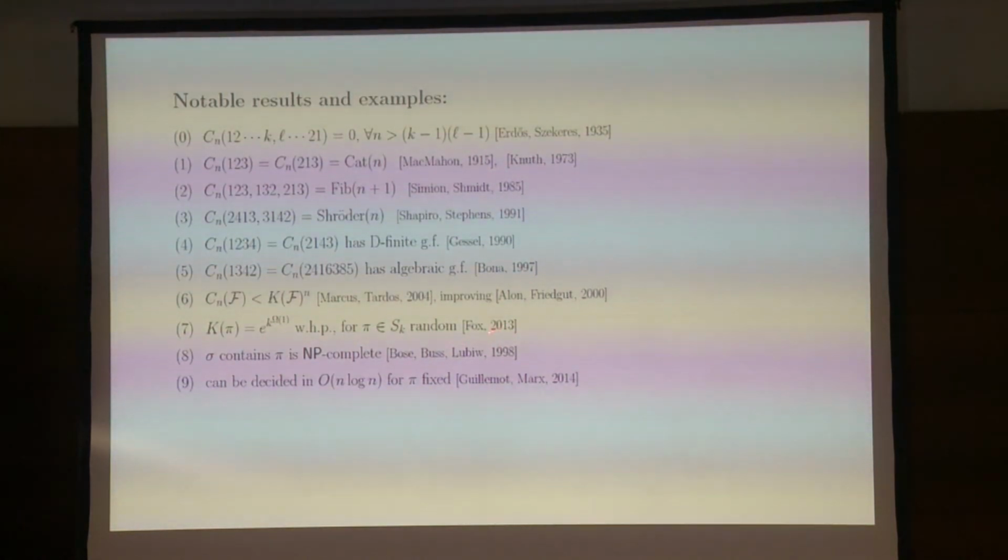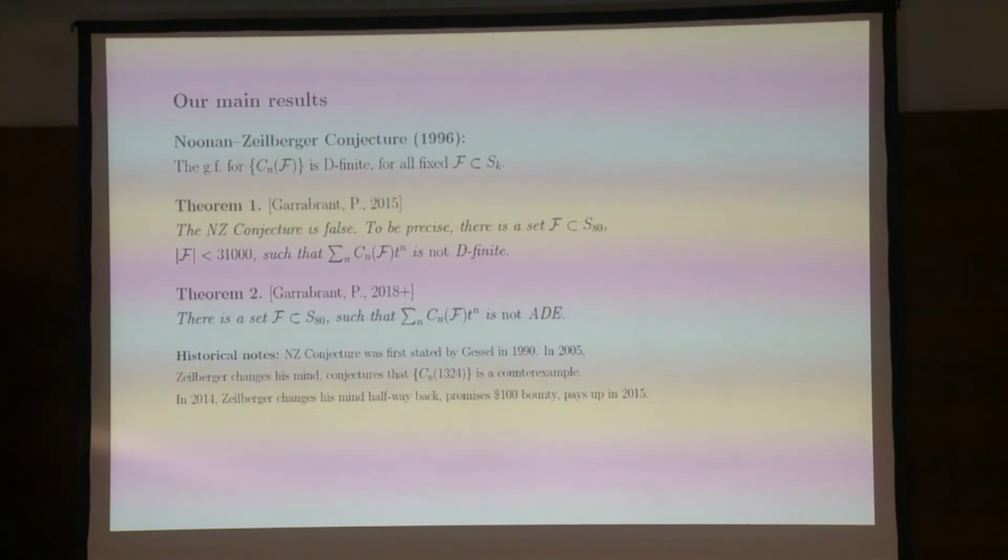And another result is a more recent result by Jacob Fox, who says that if you take a random permutation pattern, then the constant in the base of the exponent is actually rather large. It itself grows exponentially with k. So I hope you're now convinced, or at least somewhat convinced, that pattern avoidance is an important notion. And so let me tell you a couple of recent results that are important for us.